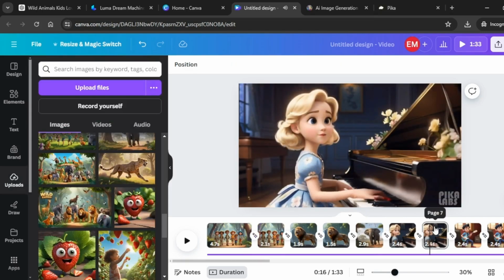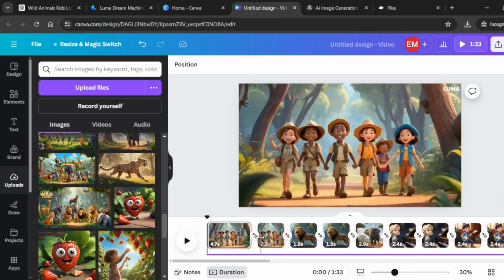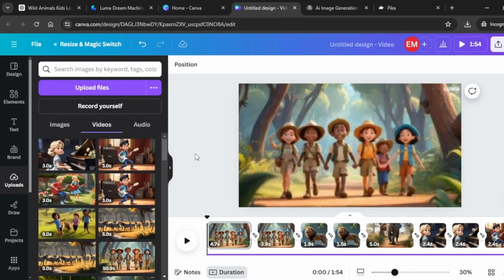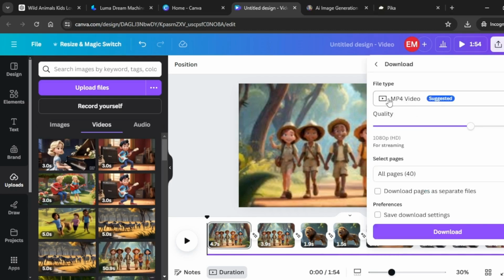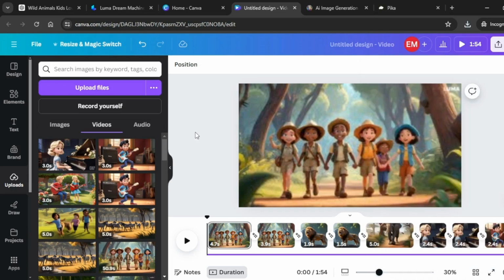You can see that it has distorted our different scenes, and all you need to do is rearrange your scenes again so that it matches with the song, and I'm going to do just that. Once you're done with all that, you're going to come over here to share and click on download, and you're going to download it as an MP4 video. Click on download and there we have it. Our beautiful video has now been downloaded.